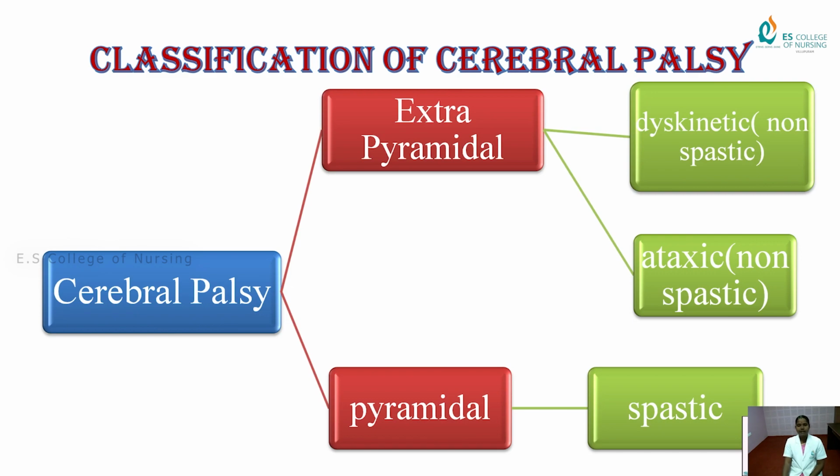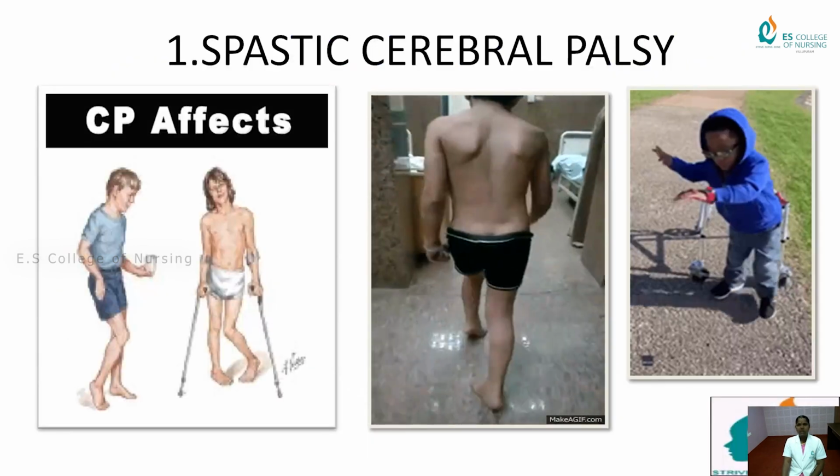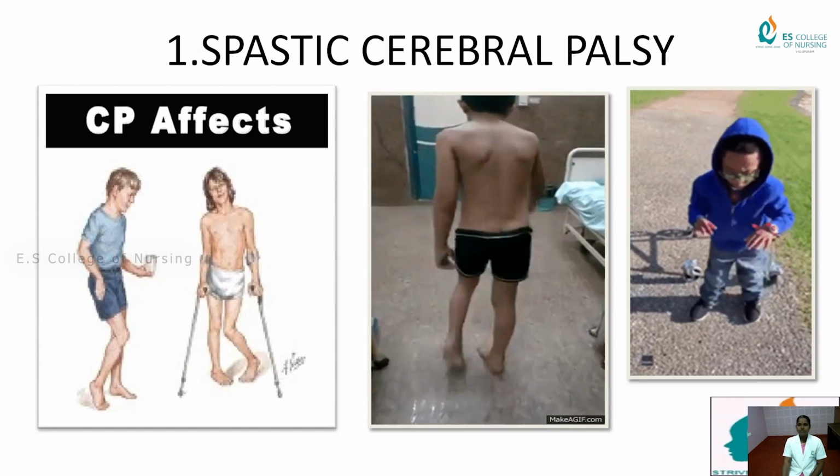Cerebral palsy is divided into two classifications, extrapyramidal and pyramidal. In the extrapyramidal classification, there is dyskinetic, which is non-spastic cerebral palsy, and ataxic, which is also non-spastic cerebral palsy. In pyramidal, spastic cerebral palsy comes under the classification. Next we will see about spastic cerebral palsy.